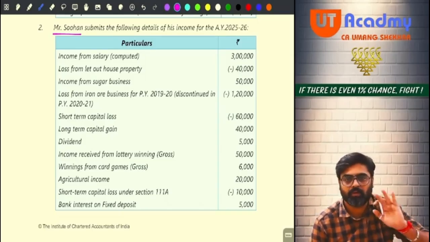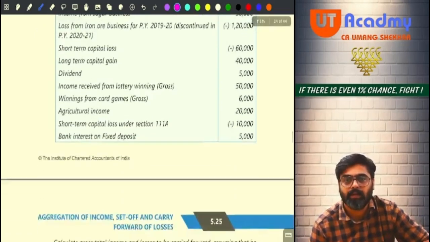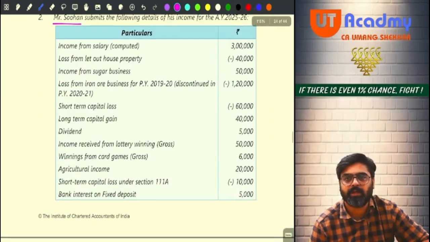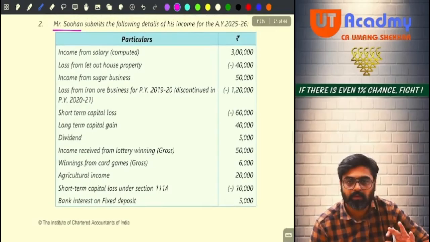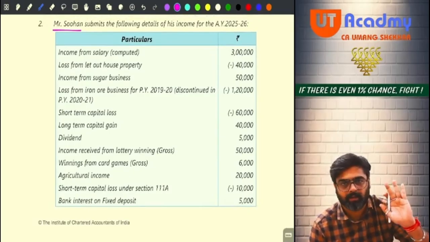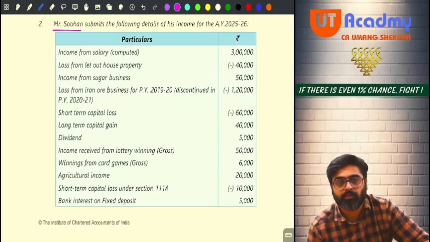No. So this is your loss under the head house property, and in the second last line of the question they are saying that you are not following 115BAC, meaning this loss can be adjusted against any head up to 2 lakhs. So your loss is not more than 2 lakhs. So the entire loss you can set off against any head. So you will try to set it off first against what?